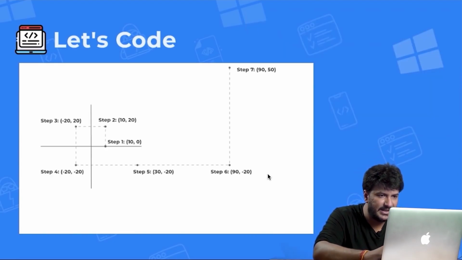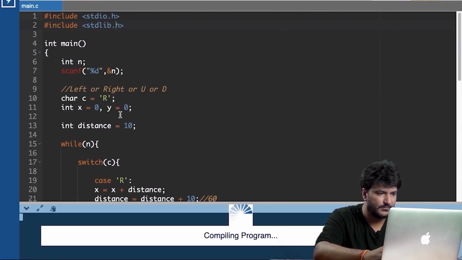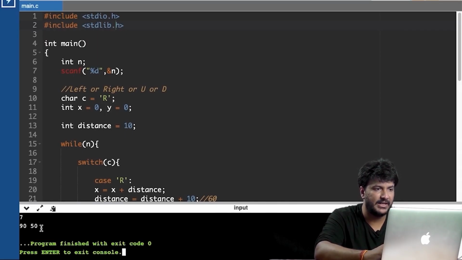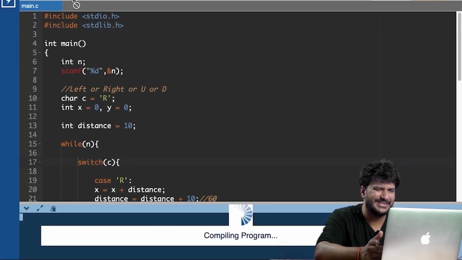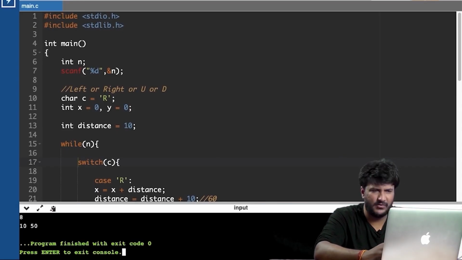And then again, let's check for step number 7, which is 90, 50. So if I run it again and enter value as 7, it is printing 90, 50. Then again, if I, let's say, probably enter 8, it will give me the new values like that.